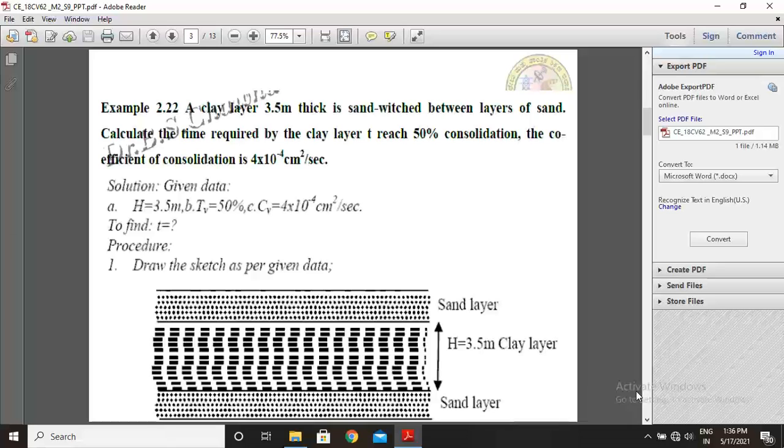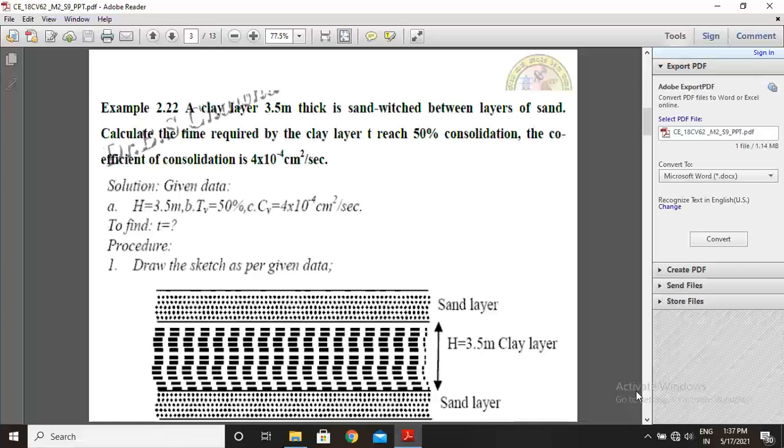The coefficient of consolidation is 4 into 10 to the power of minus 4 centimeter square per second. This is the problem. I will read once again. A clay layer 3.5 meter thick is sandwiched between layers of sand. Calculate the time required by the clay layer to reach 50% consolidation. The coefficient of consolidation is 4 into 10 raised to minus 4 centimeter square per second. So this is the problem.